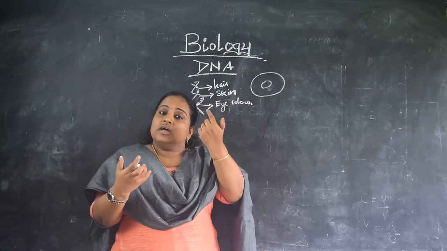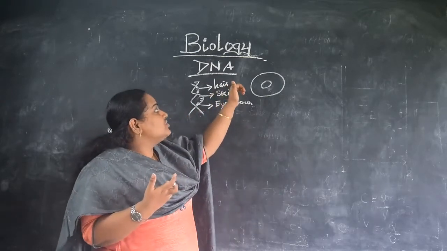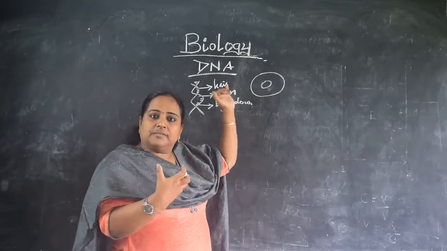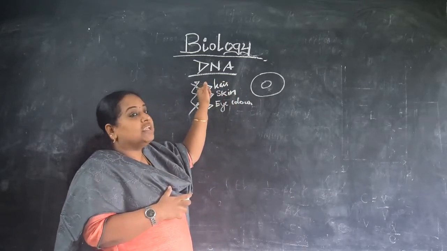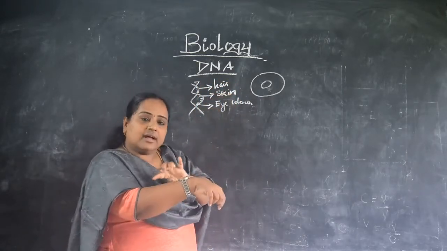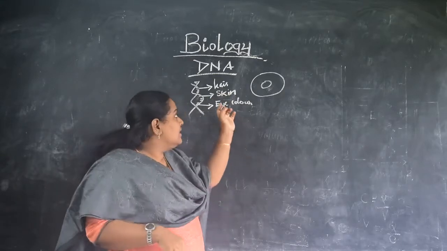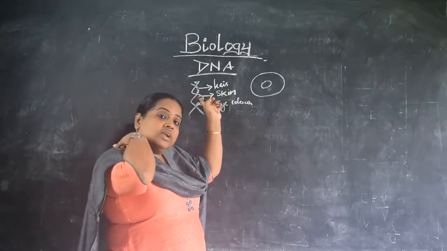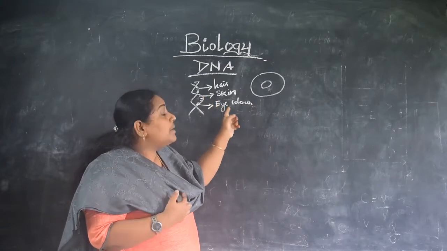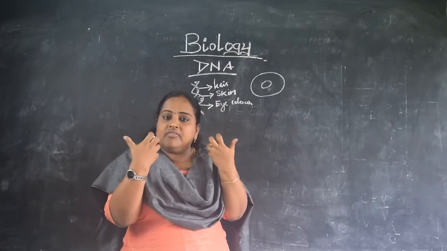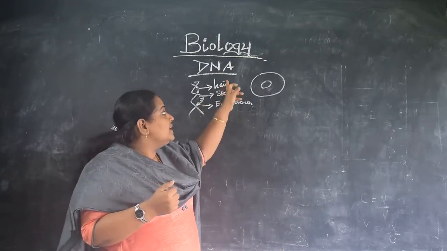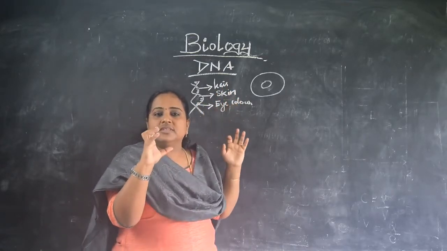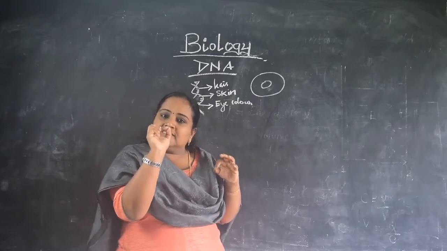So that wavy hair texture is coded at this particular point. Then my skin color, this dark shade, is coded at this point. And my eye color, inherited from my father, is coded at this segment. Like this, there are active sites.